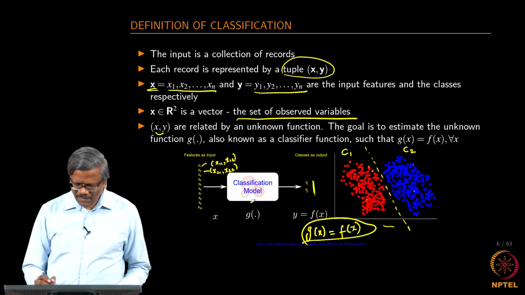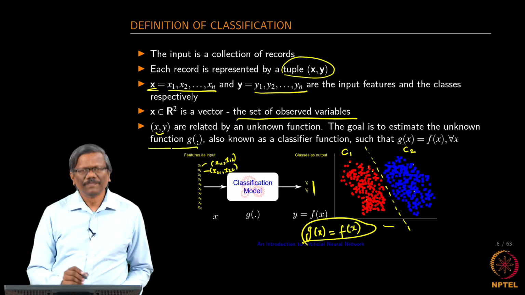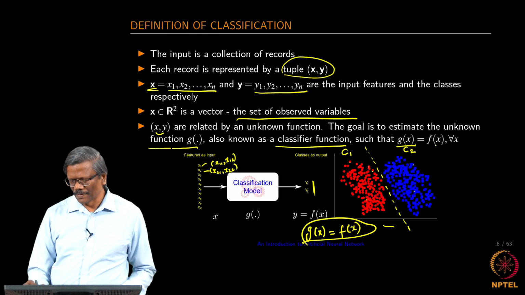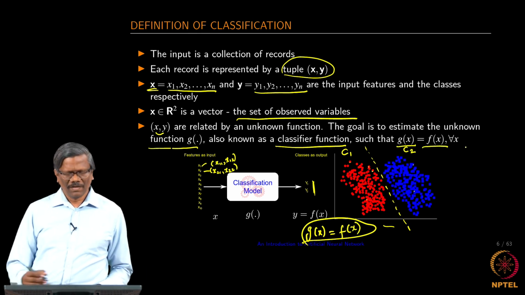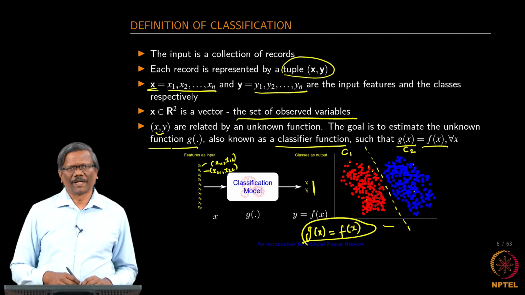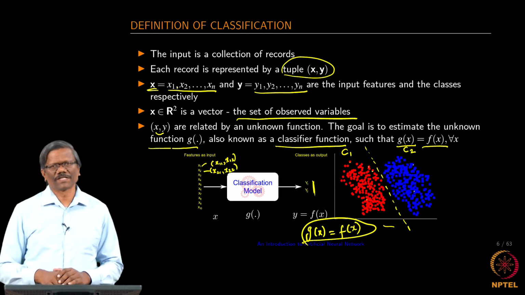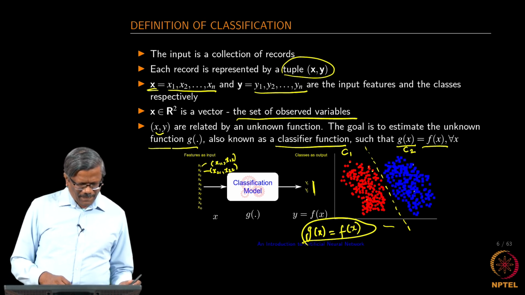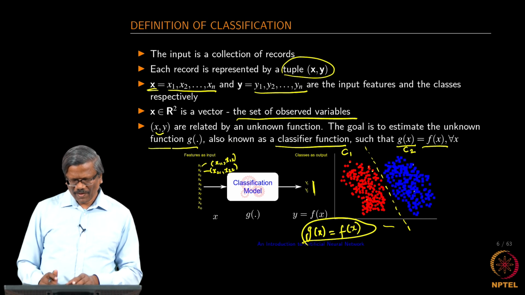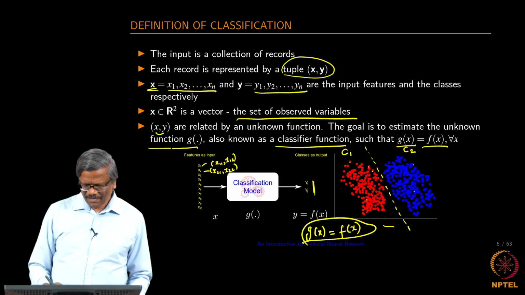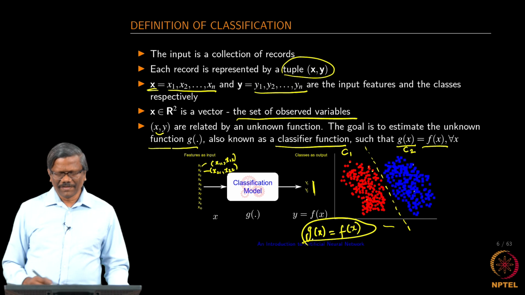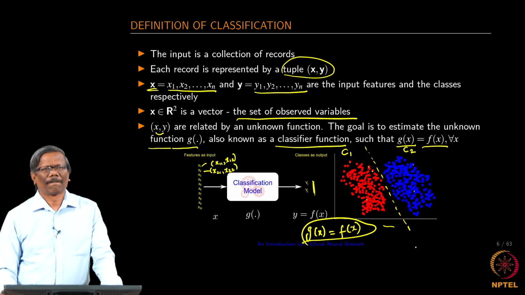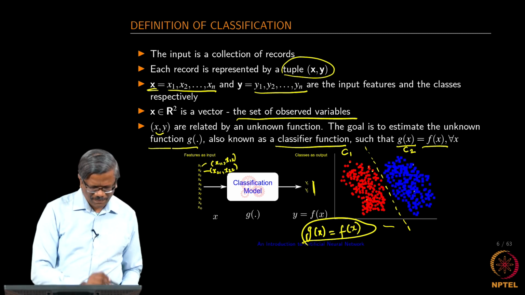Okay. So, the goal is to estimate the unknown function g. It is also known as the classifier function, such that g of x equals f of x for all the inputs that you have provided. So, this is a very simple definition of the classification model. Using this model we want to estimate g of x, and g of x will give you this decision boundary. Okay, let us see how it is done.